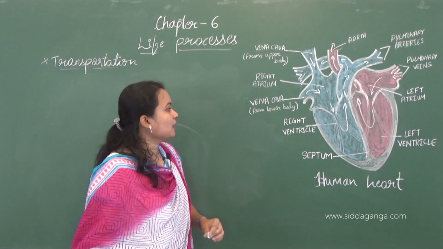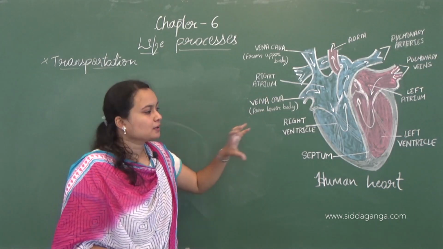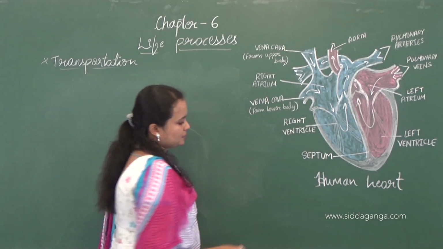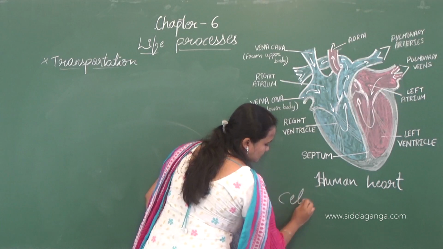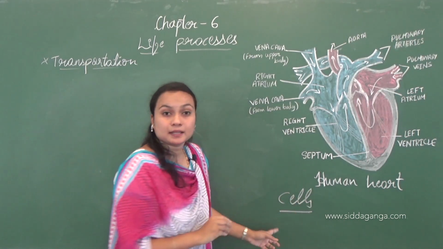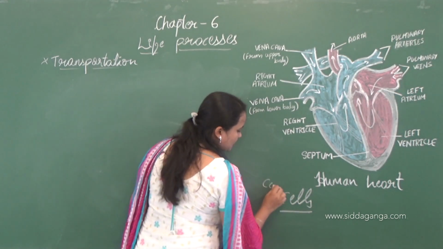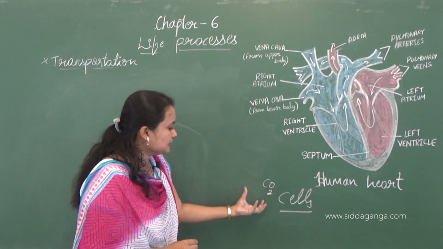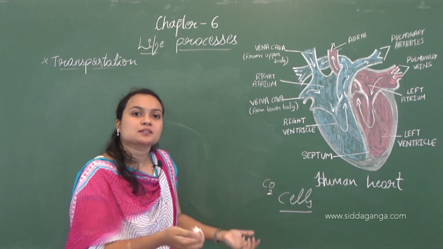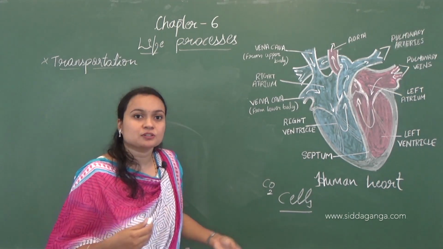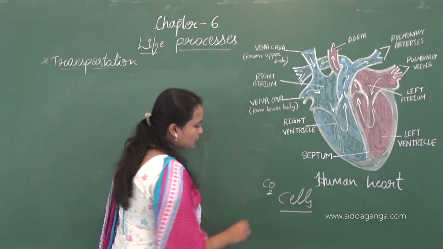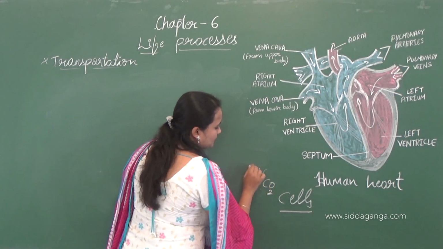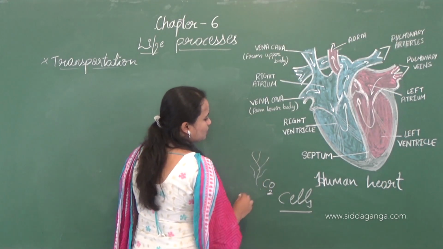Now, coming to the heart, what happens when the cells release carbon dioxide? This carbon dioxide is taken up by diffusion into the blood capillaries. There are some blood capillaries over here.